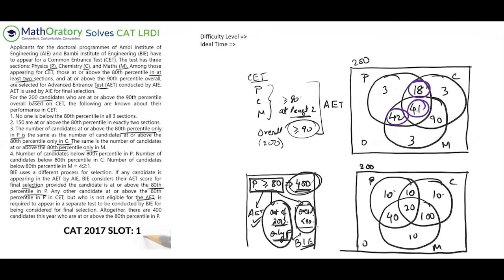So I hope you had fun watching me be a soldier in solving this. Fight for this particular set.